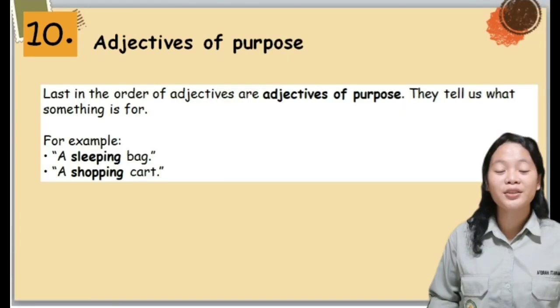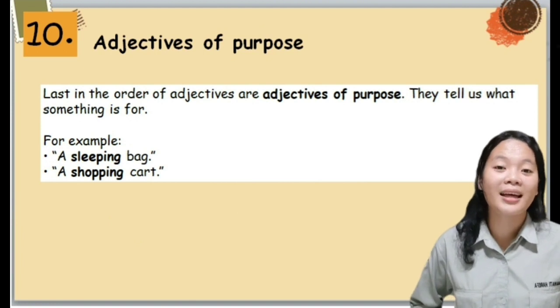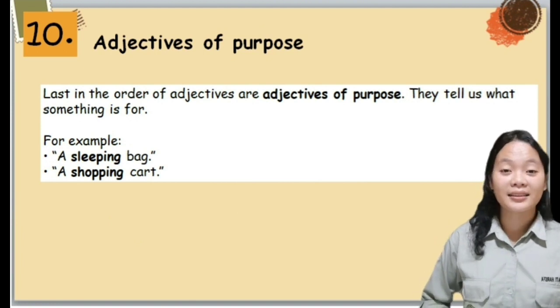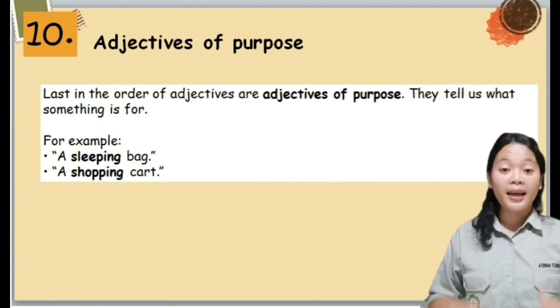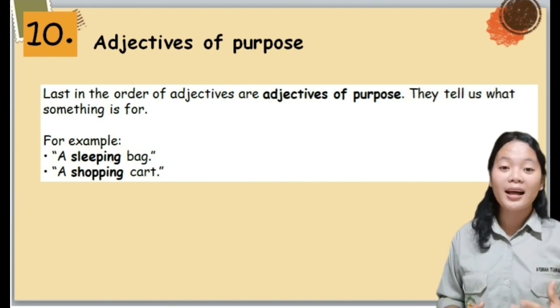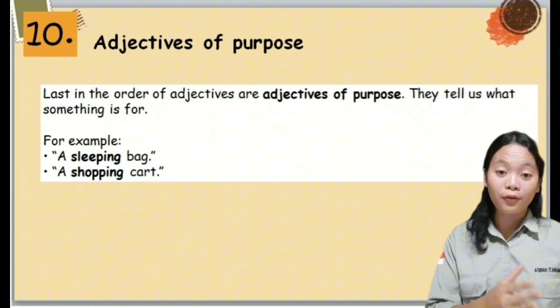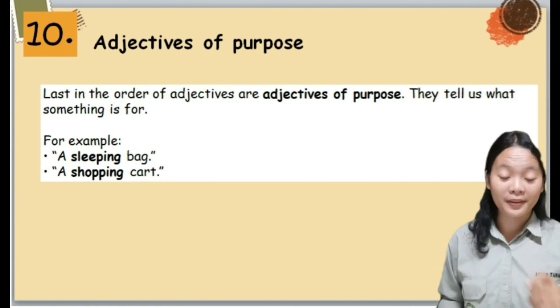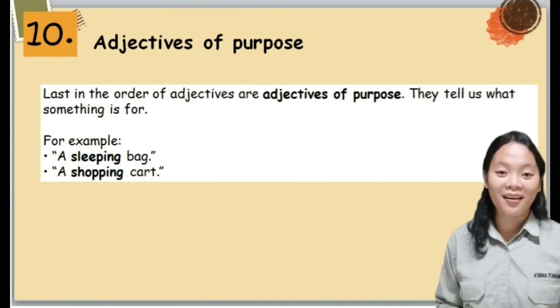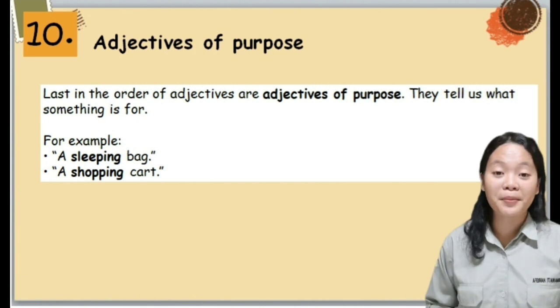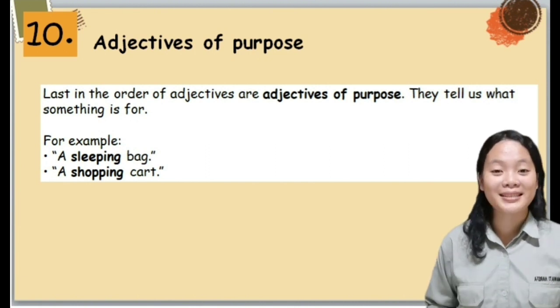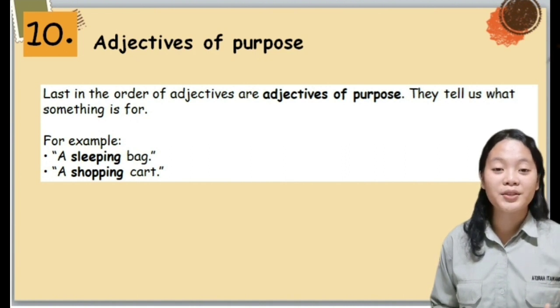Now let's turn to the last order, that is adjectives of purpose. Adjectives of purpose tell us what something is for. For example, a shopping cart, a sleeping bag. These examples show us what the thing is for, or what the purpose of the thing is.